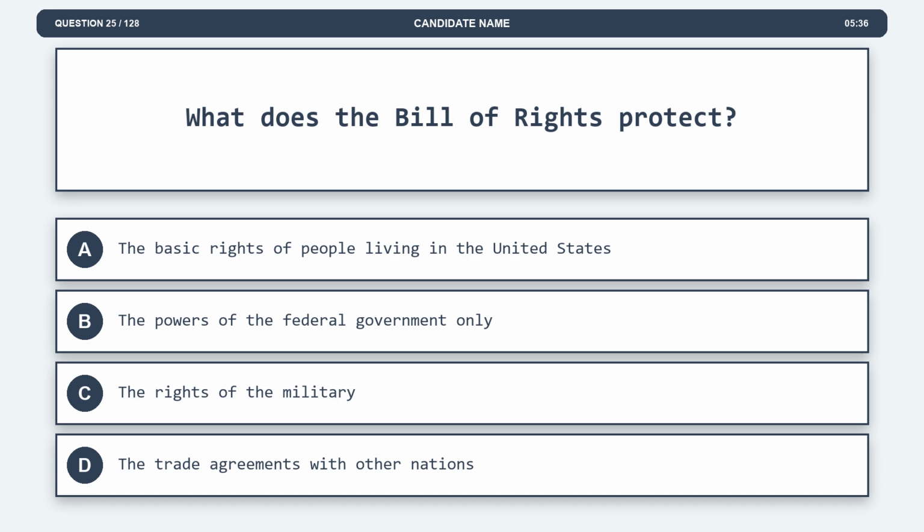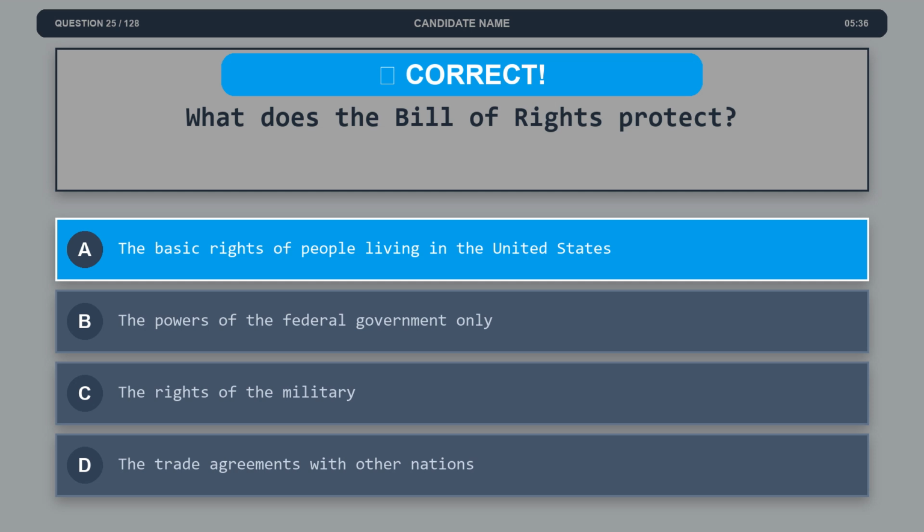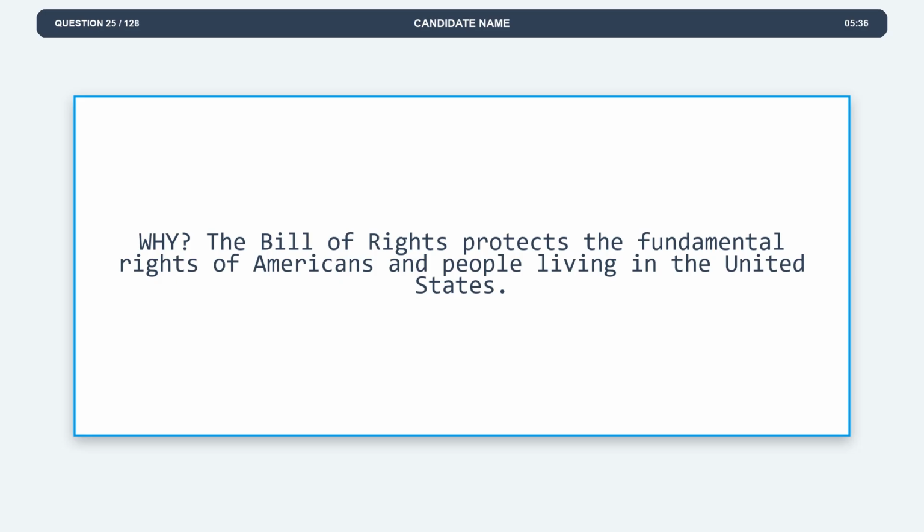Question 25. What does the Bill of Rights protect? Option A, the basic rights of people living in the United States. Option B, the powers of the federal government only. Option C, the rights of the military. Option D, the trade agreements with other nations. The correct answer is option A, the basic rights of people living in the United States. Explanation. The Bill of Rights protects the fundamental rights of Americans and people living in the United States.